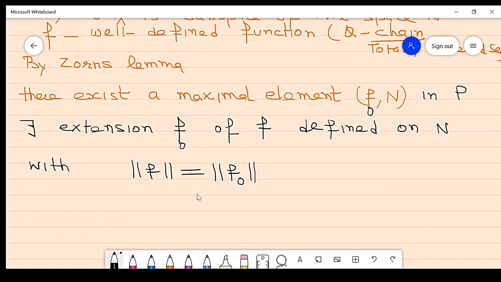So this is the proof of the Hahn-Banach theorem. This is a very, very important result, expected for examination. Its application is also very important.